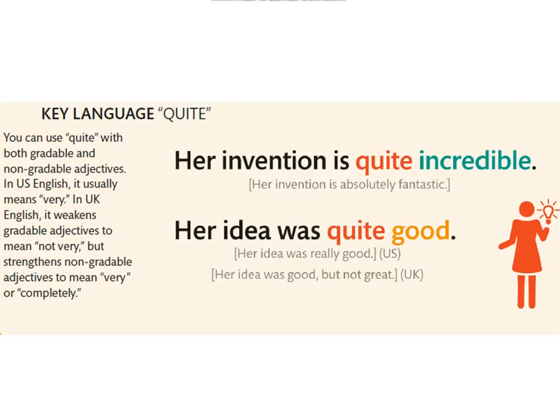So, quite in the US is very, and in the UK it is also very, but only with non-gradable adjectives. If you put it before a gradable adjective, it means not very. Her invention is quite incredible. Her invention is absolutely fantastic. Her idea was quite good. Her idea was very good in the US, but in the UK her idea was good but not great.